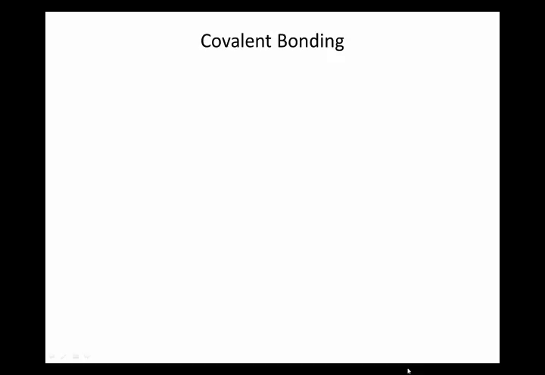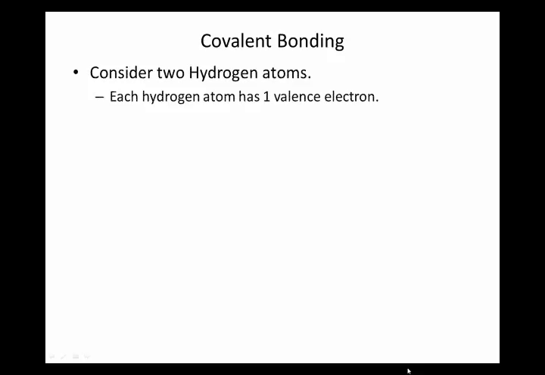Here's how it happens. Imagine we have two hydrogen atoms. Each hydrogen atom has one valence electron, right? Remember, what is the guiding principle of what makes atoms react how they react? It's the octet rule. The atoms want 8 valence electrons, or in the case of hydrogen, 2. They want to fill up their valence shell. They want to have the maximum number of valence electrons possible.